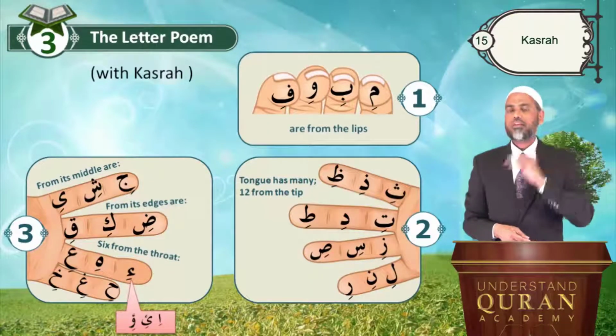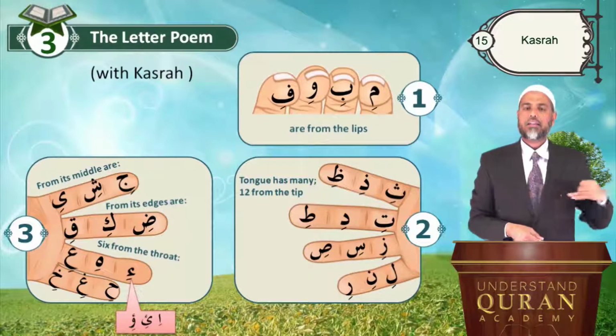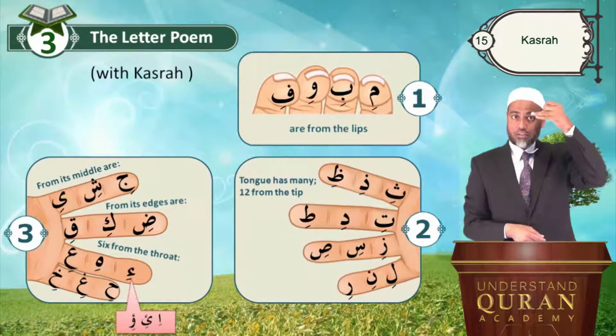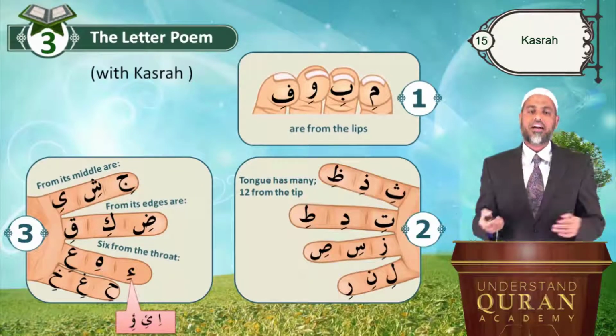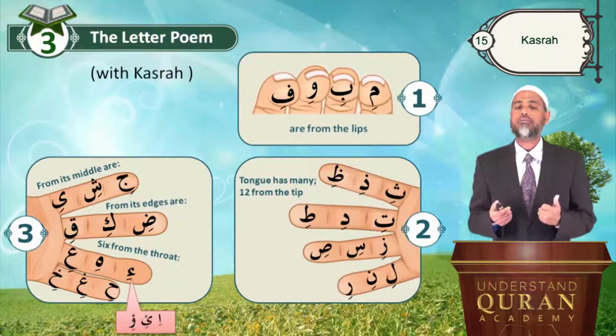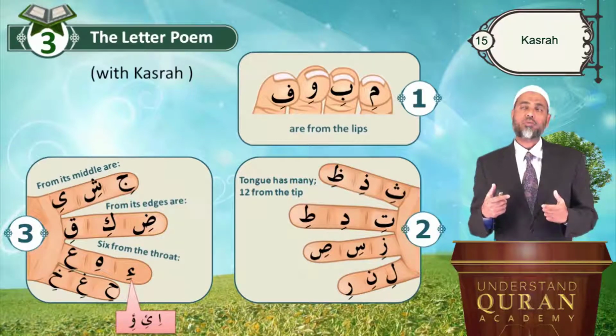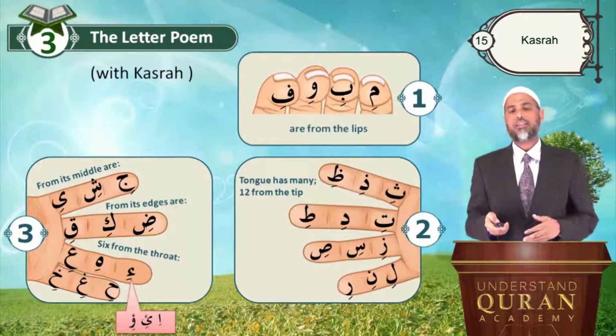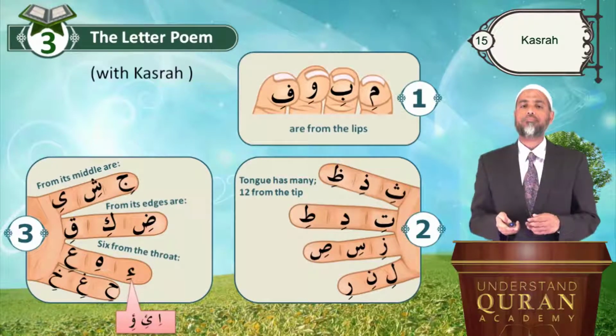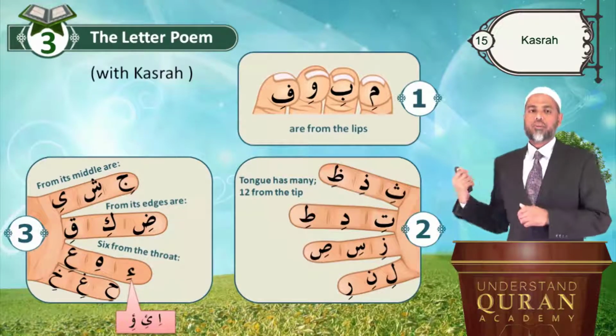Six from the throat: i, hi, i, hi, ghi, khi, ghi, khi. These are high. And there's no more alif. Hamza can be carried by alif, or hamza can use alif, ya, or waw as its chair. And then there also you can have kasra. And these are the short forms.